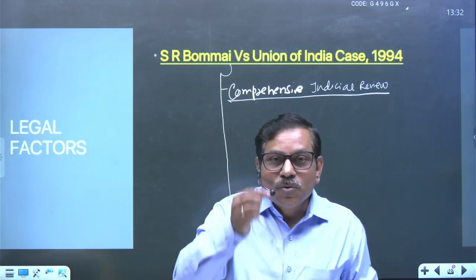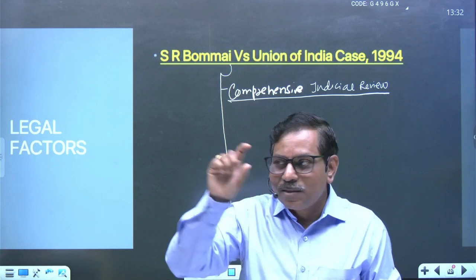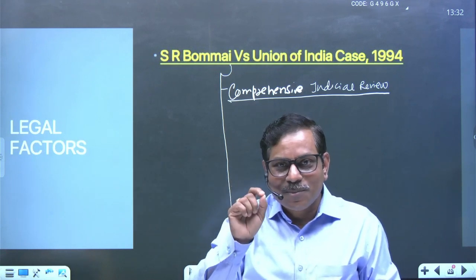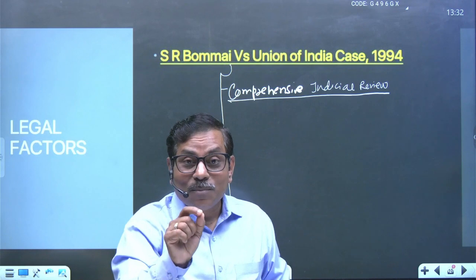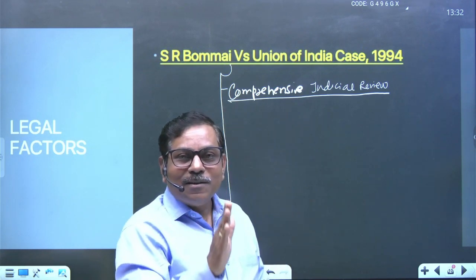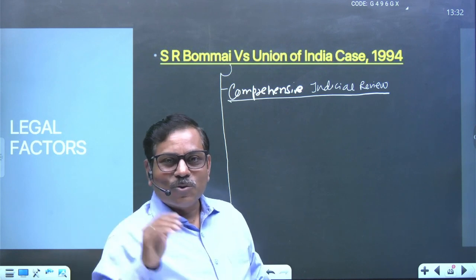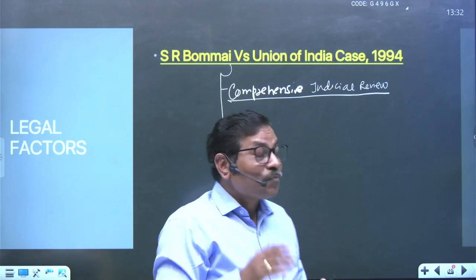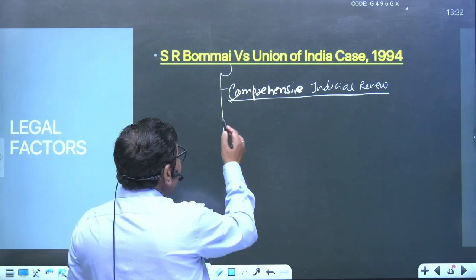If the governor has to give the ground and has to say that this is related to breakdown of constitutional machinery, then at that particular time the Supreme Court can ask the question of the governor, how can you say it is related to the breakdown of constitutional machinery in the state? So this is the comprehensive judicial review.